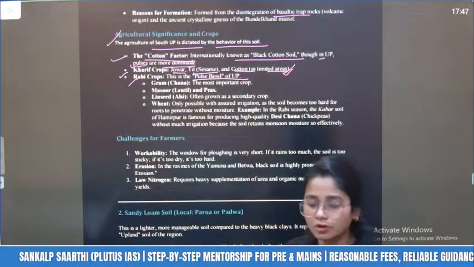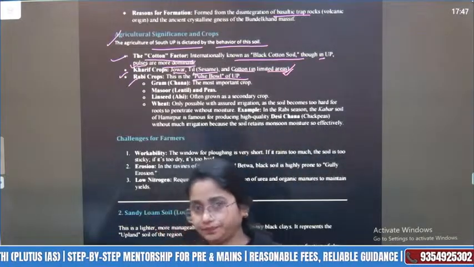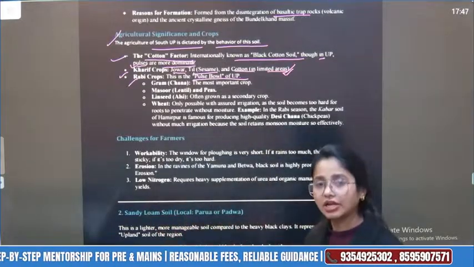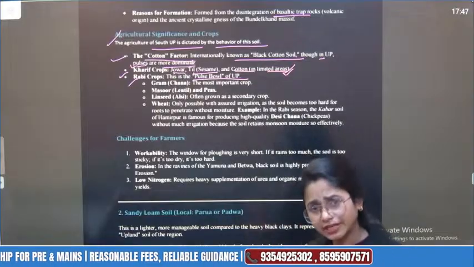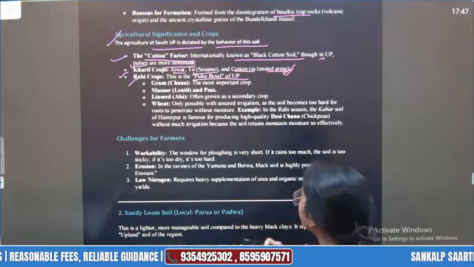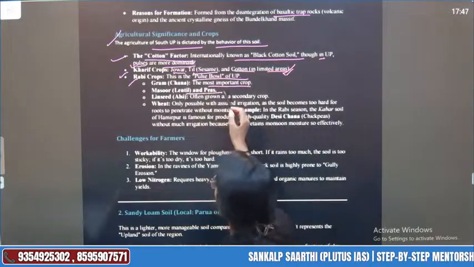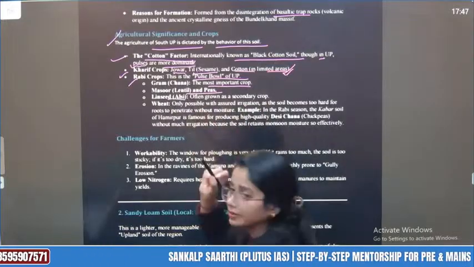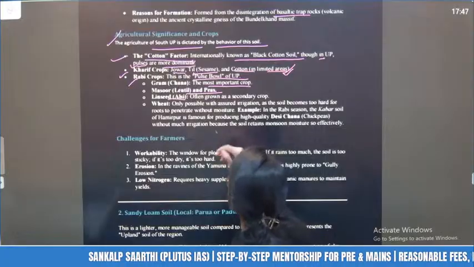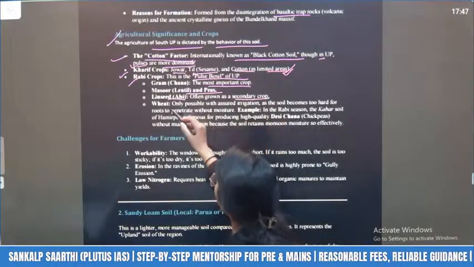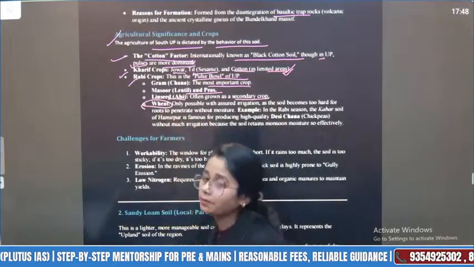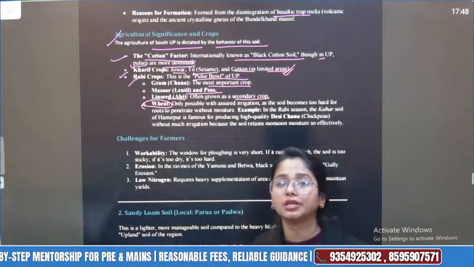Why the pulses? Because if you see the arhar, it has the kind of content which can grow in such type of soil. Okay, gram, chana, the most important crop, chana, masoor, lentil and peas, linseed, alsi, of course with so many medical benefits, often grown as a secondary crop. Wheat, look, wheat is one of the very important rabi crops. It's not that it cannot be grown.